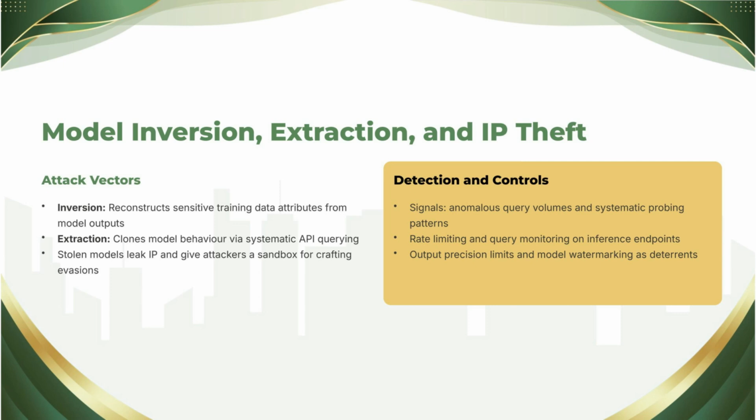Model inversion you met in Chapter 8, so a quick security-flavored recap. The attacker uses the model's outputs to reconstruct its training data, running the model backwards until faces, records, or memorized text emerge. In the privacy chapter, this was a data protection catastrophe. In the security chapter, notice what it also is: an attack requiring nothing but query access, no breach, no malware, just patient interrogation of a public facing endpoint. Hold that thought, it's today's theme.